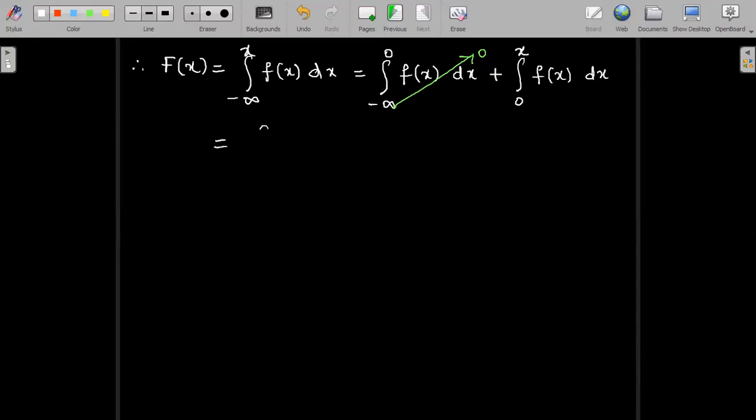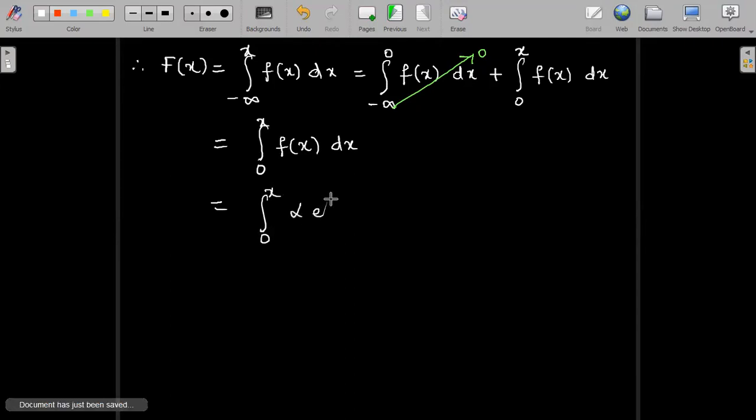So integral 0 to x f of x dx, where f of x in the positive interval is defined as alpha e power minus alpha x dx. So now we have to integrate this between the limits 0 to x. Of course alpha is a constant, I can write it outside.